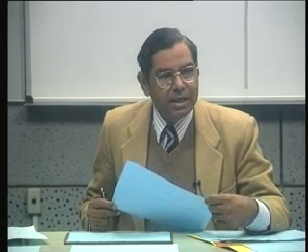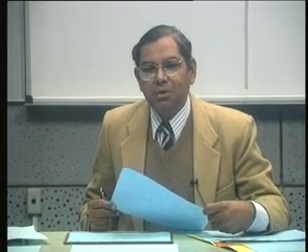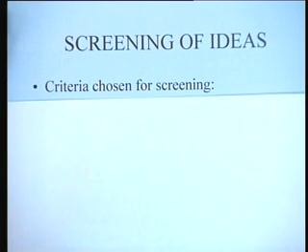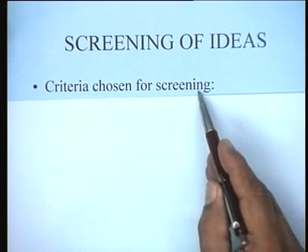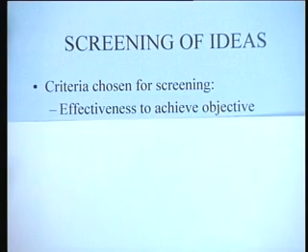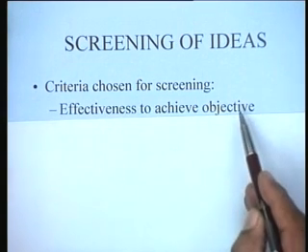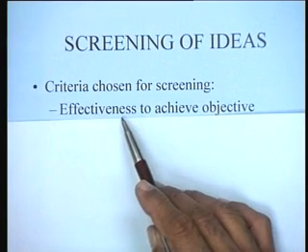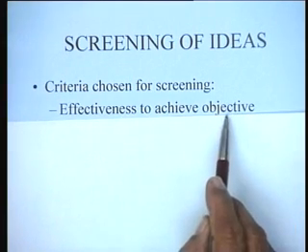So let's now do a screening analysis to find out which out of these would we like to consider more seriously. So in the screening of these ideas, first thing that you have to decide upon is what are the criteria that you would like to choose. In this case, what are the criteria that we are going to use for screening? Let us say that for a quick screening, we would like to see effectiveness to achieve objective. That is, how good is this project, how effective is this project to achieve the objective, which is to reduce